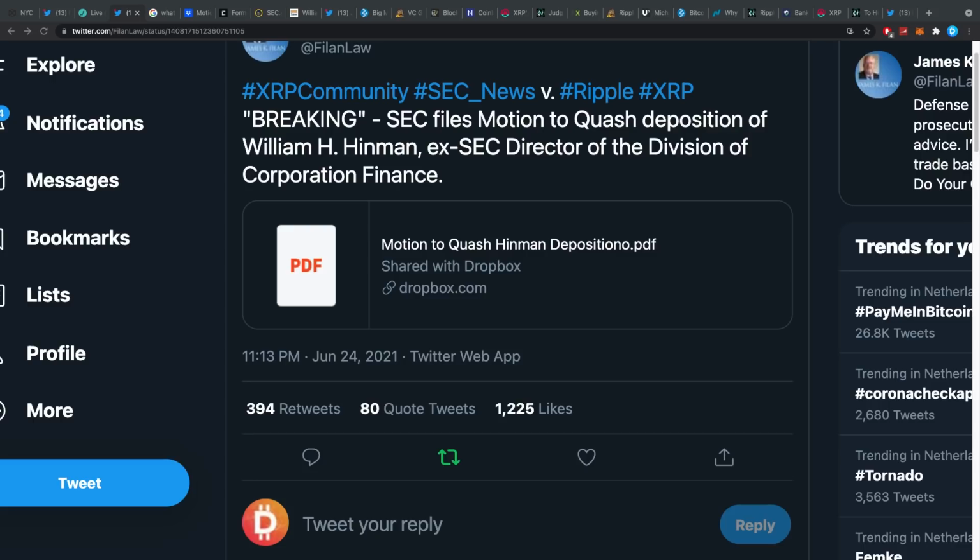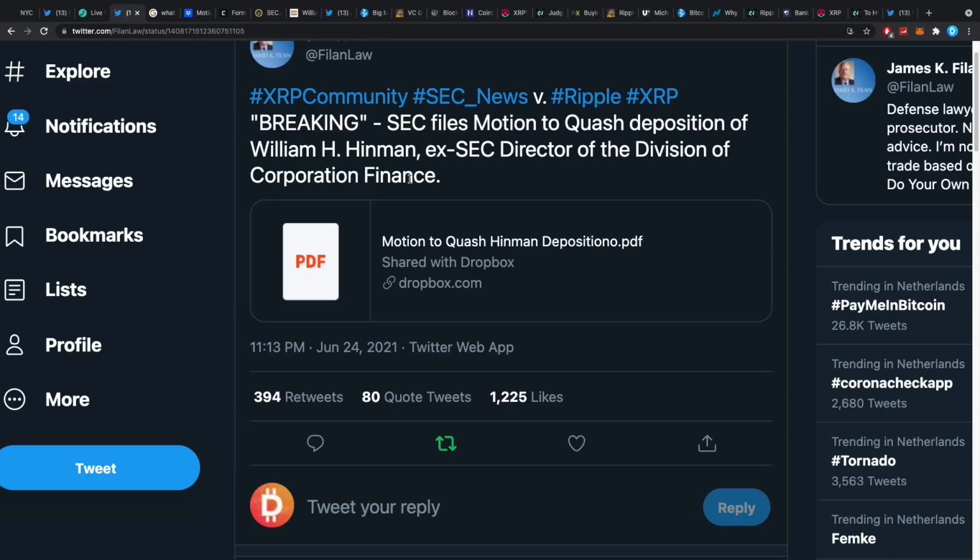Today, we have some breaking news on the Ripple v SEC lawsuit. Breaking! SEC just filed a motion to quash deposition of William H. Hinman, ex-SEC director of the Division of Corporation Finance. And guys, oh guys, is this some interesting news? I'll explain to you guys exactly what this means and exactly why this is so interesting throughout this episode.